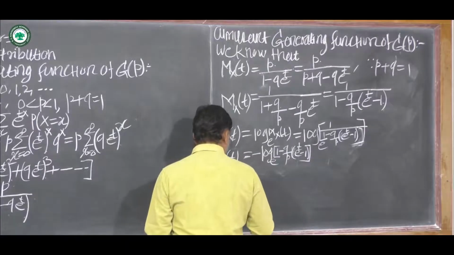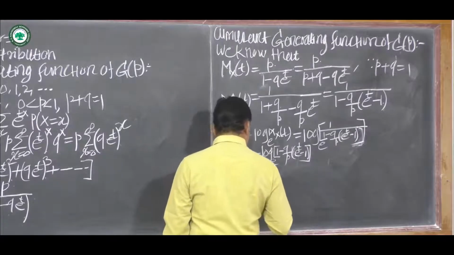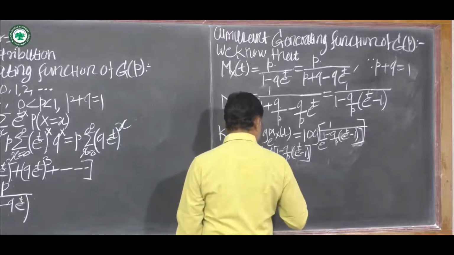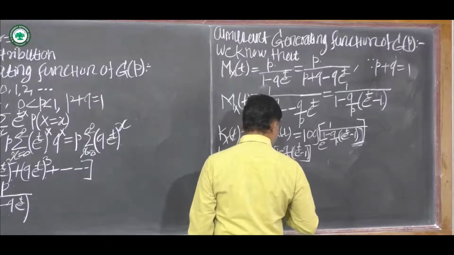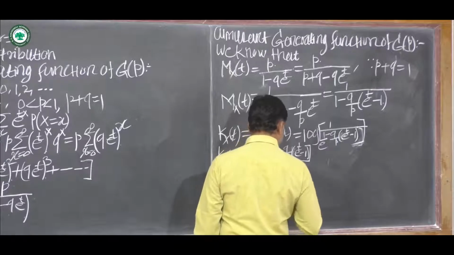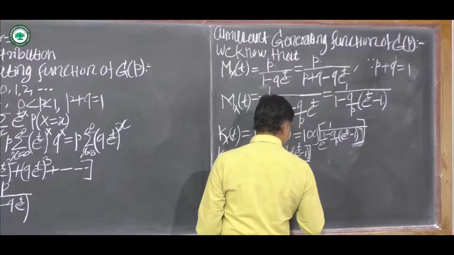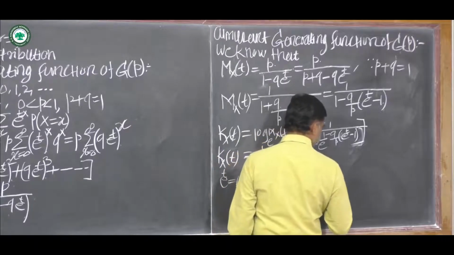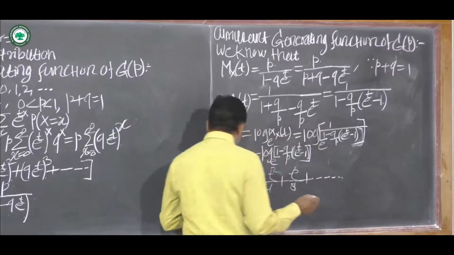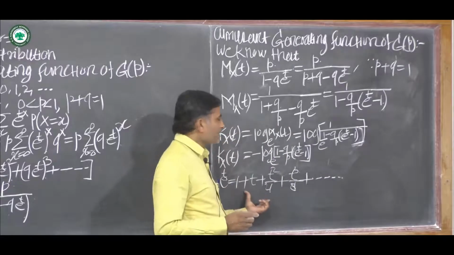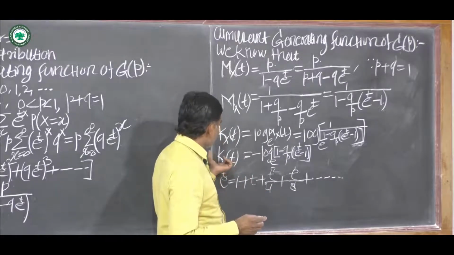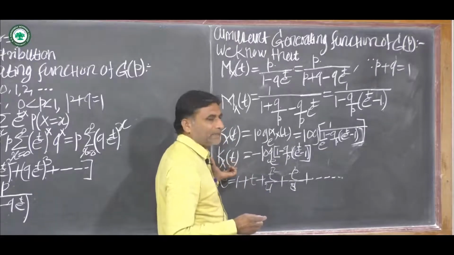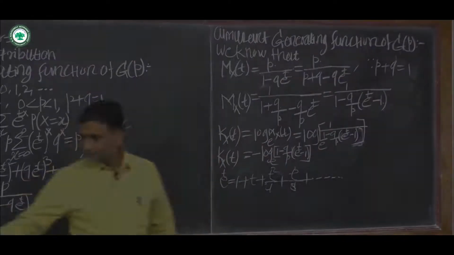Then we know that e raised to t is equal to 1 plus t plus t square upon 2 factorial plus t cube upon 3 factorial plus so on. Okay, now we put e raised to t equal to this one in the above Kx of t.